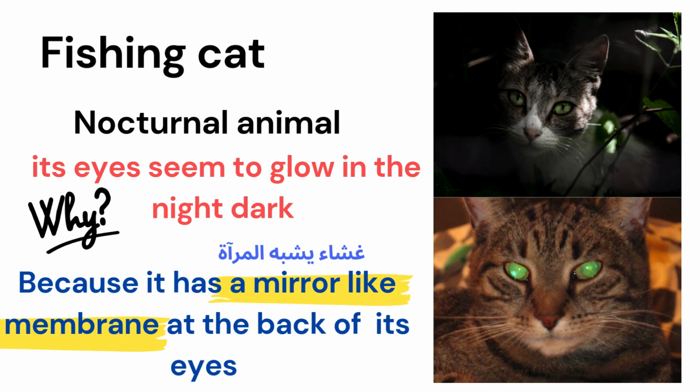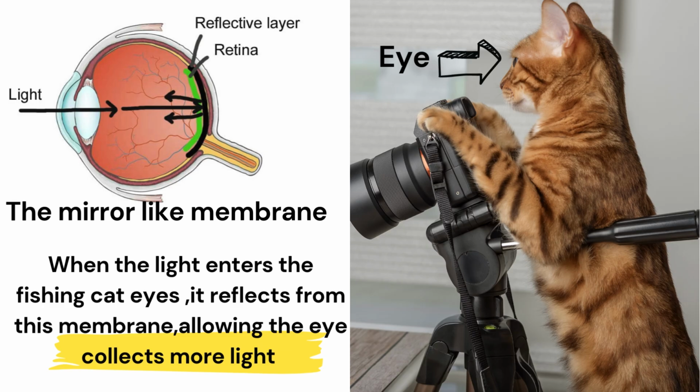The fishing cat's eyes, as you saw, seem to glow in the night dark. This is because it has a mirror-like membrane at the back of its eyes. So what is the mirror-like membrane? A layer found in the back of their eyes that looks like a mirror, so it reflects light.